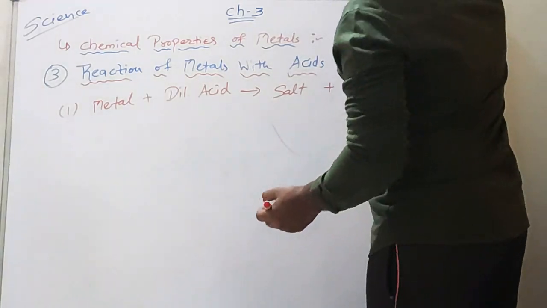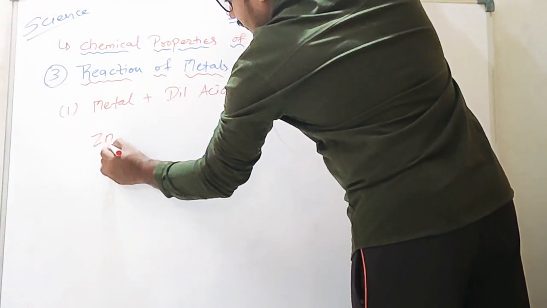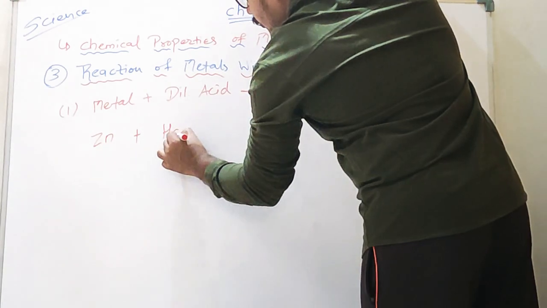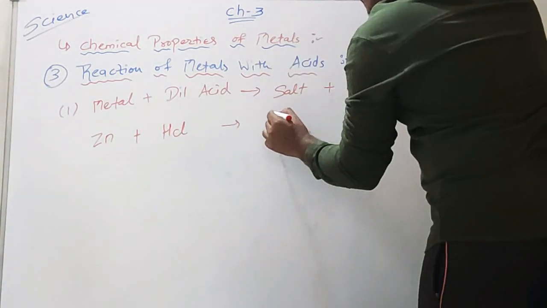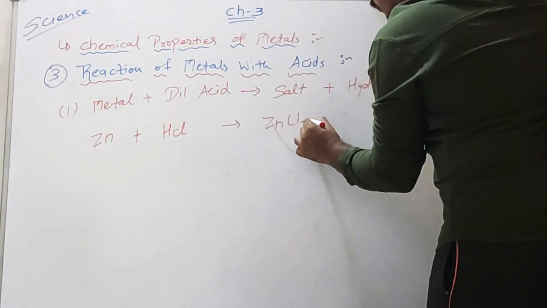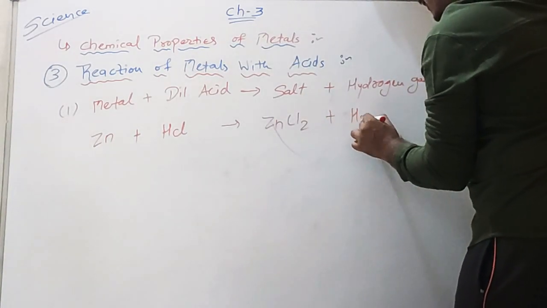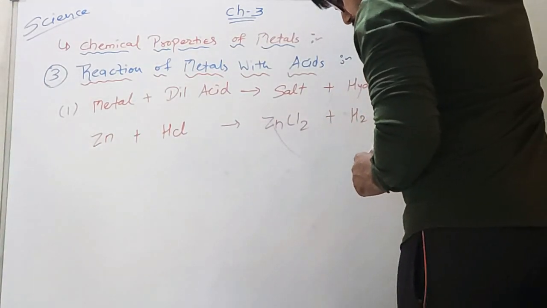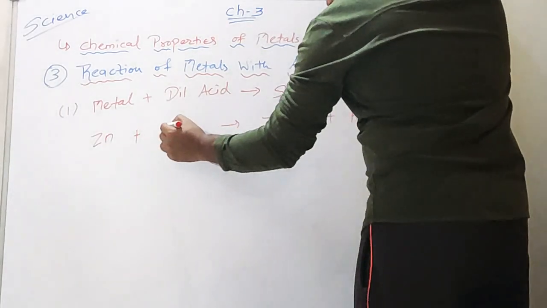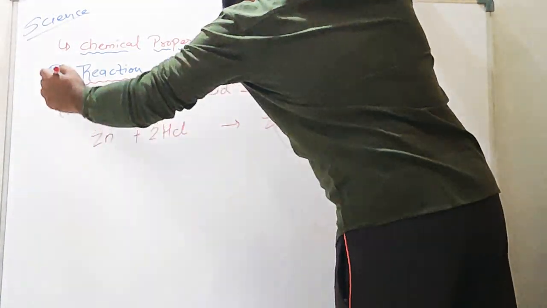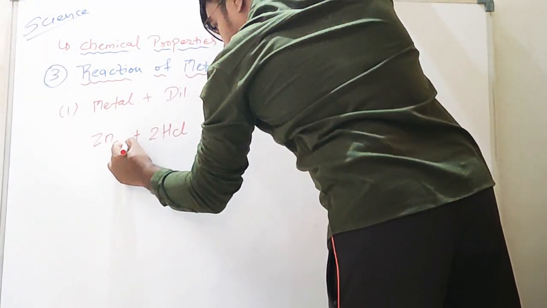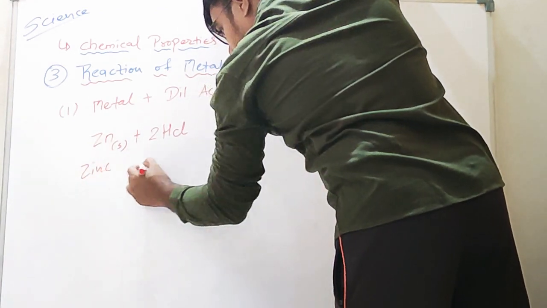An example for this is when zinc reacts with hydrochloric acid, ZnCl2 plus H2, hydrogen gas, is formed. Zn plus twice HCl. Zn is in solid form, that is zinc.